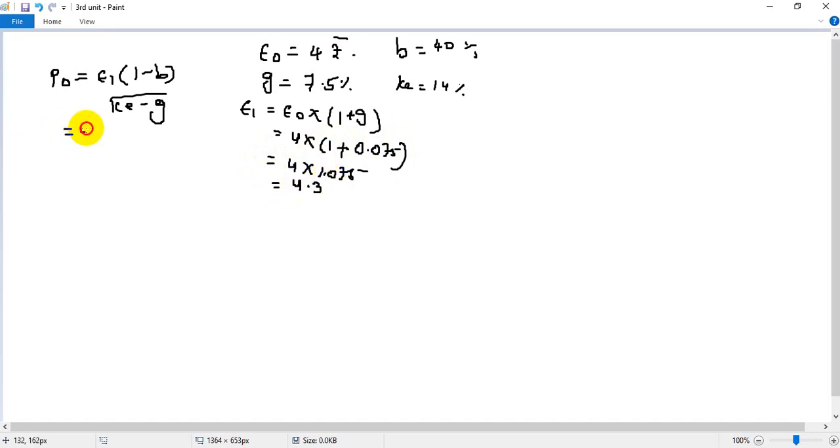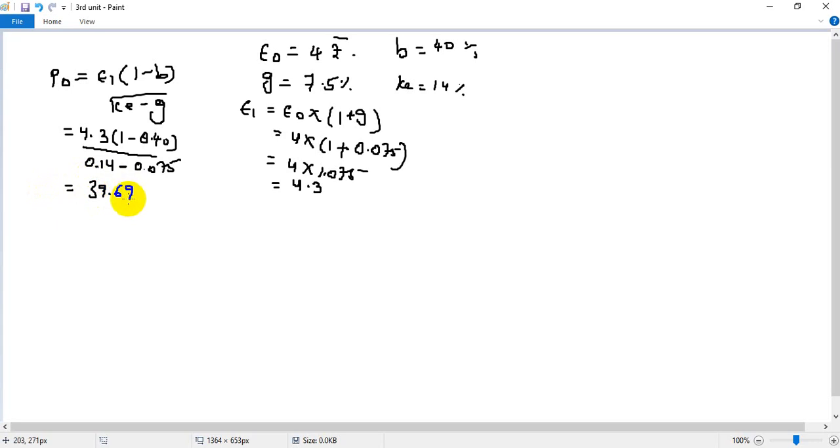Now substitute over here 4.3 into 1 minus 40%, which will come to 0.40, divided by K, which is 0.14, 14%, minus G, which is 0.075, 7.5%. It will come to 39.69.